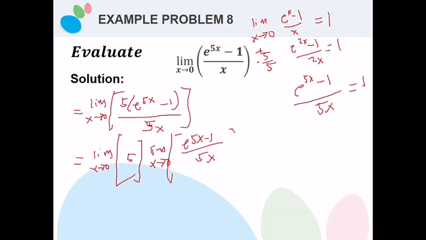This is already equal to 1, therefore our answer is 5. Therefore we could say that the limit of e raised to 5x minus 1 divided by x, using the special limits, we multiply it by 5 divided by 5, so that this special limit is applied in this kind of equation. Therefore our answer is positive 5.